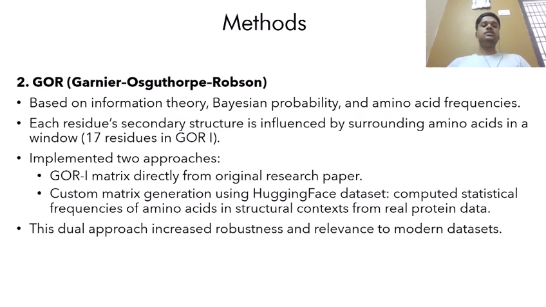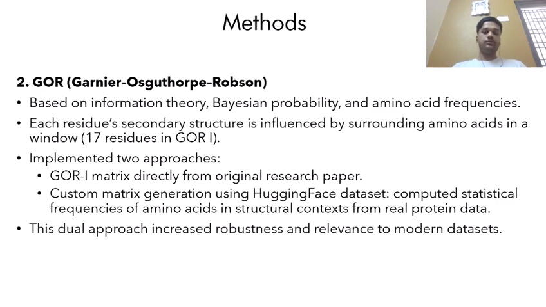The second method which I have used is the GOR method, which is based on Bayesian probability and information theory. It considers a window of 17 amino acids and calculates the probability of the center residue forming a helix, sheet, or a coil. I implemented two versions of the GOR. The first version is the existing GOR matrix which I have taken from the GOR1 research paper, by which the accuracy was pretty low, around 42%.